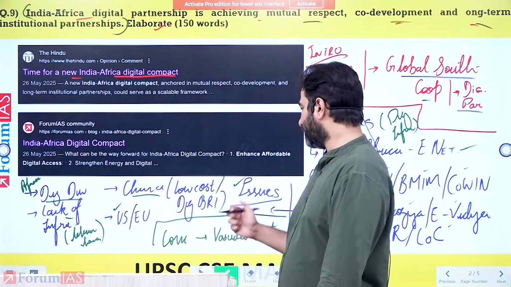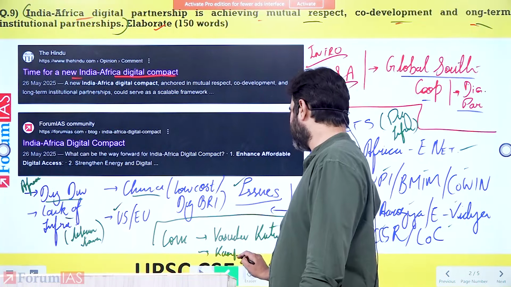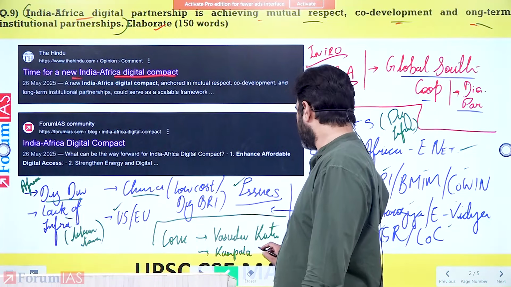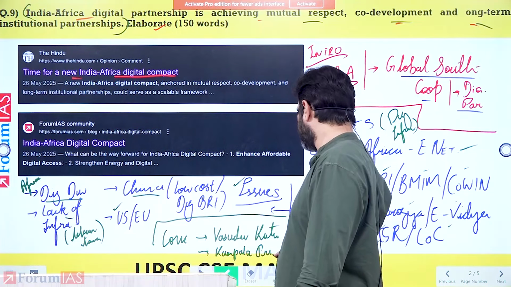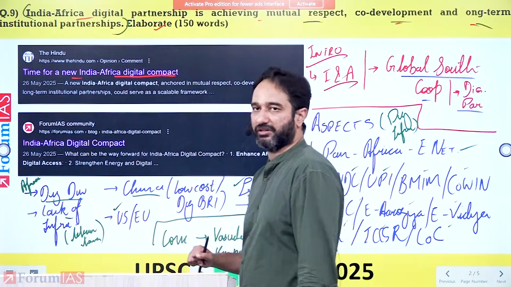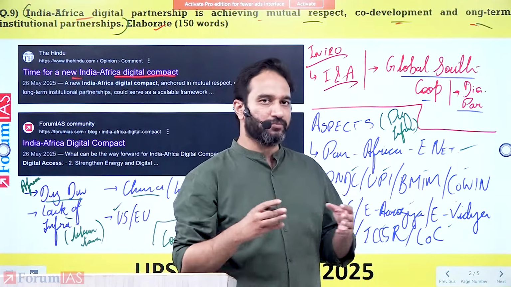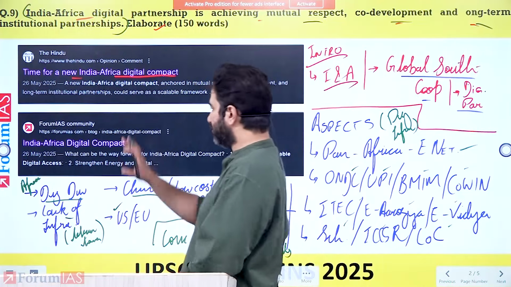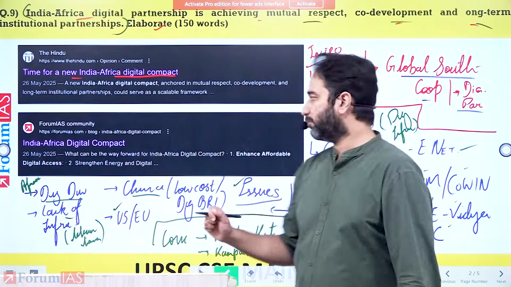And there's one more aspect that you can also write, which is the Kampala principles. The Kampala principles were given by our Prime Minister Modi when he visited Uganda, and he highlighted various principles which would guide India's engagement with Africa. So this becomes a normal conclusion. These are good keywords that you can use within your UPSC answer. Right? So you get the basic idea of how to answer this question.